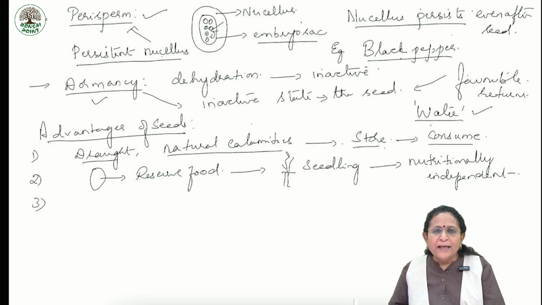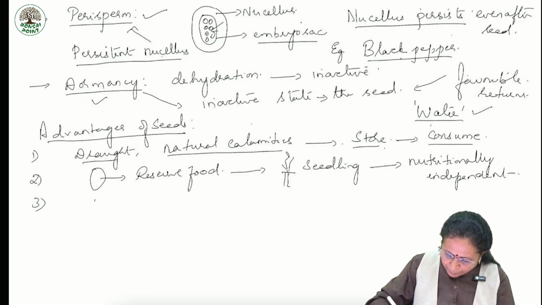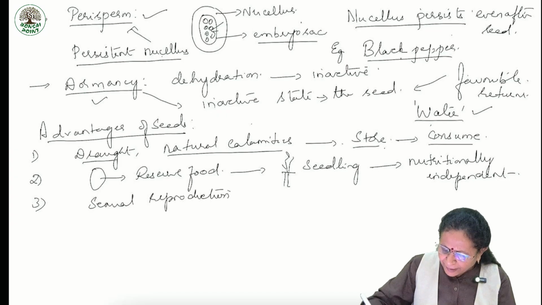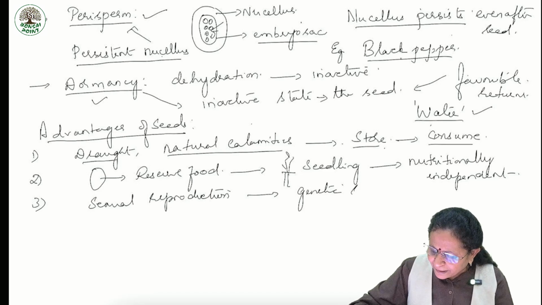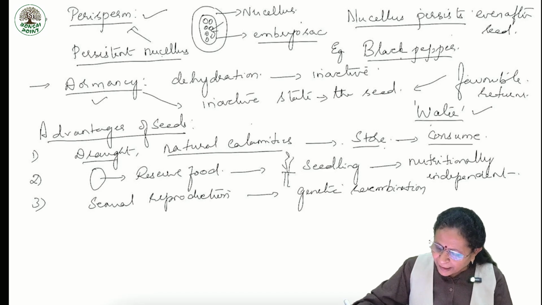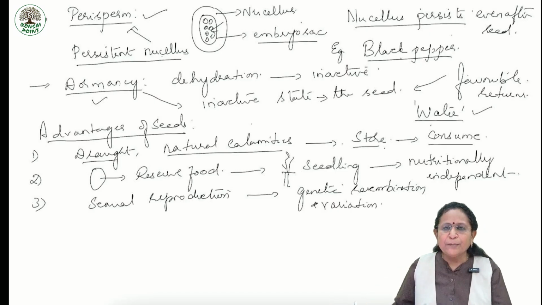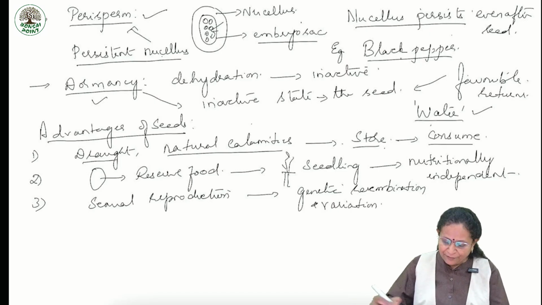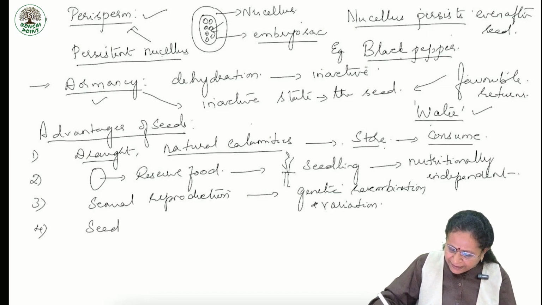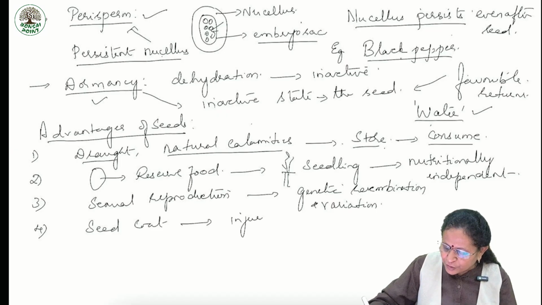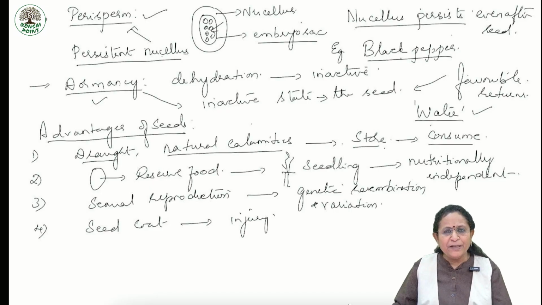Since the seeds are the products of sexual reproduction, they provide genetic recombination and variation. Because of the presence of the seed coat, the seeds are protected from injury.